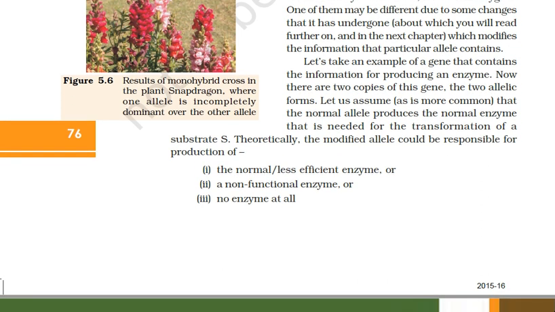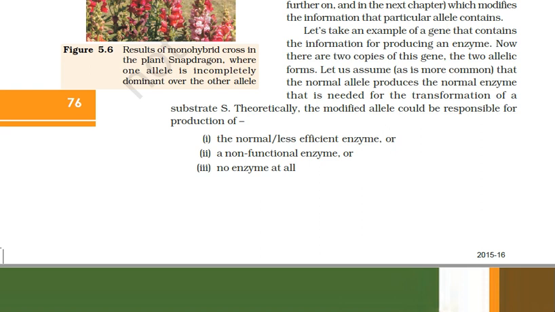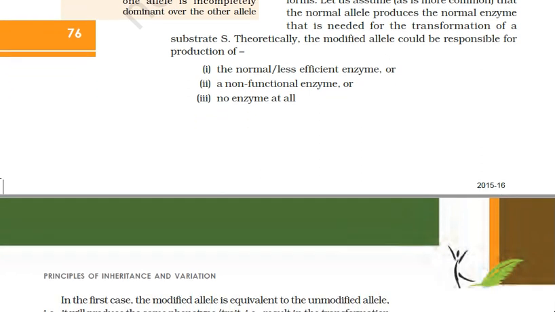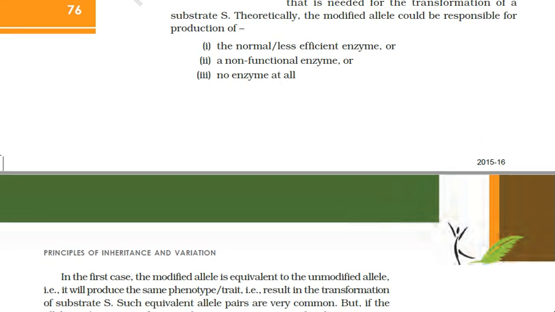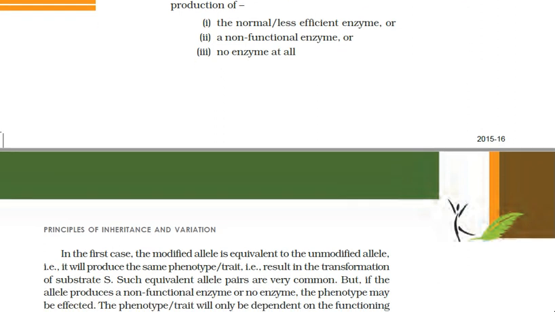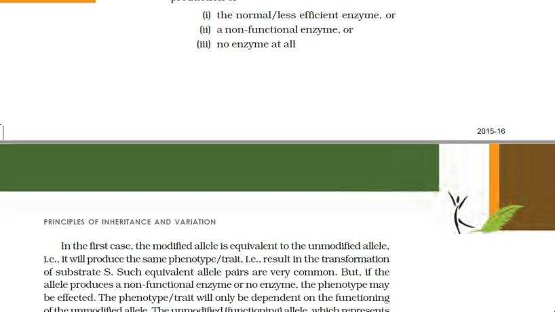Therefore, these three features are shown by the modified allele. Here you can see that in the first case the modified allele is equivalent to the unmodified allele, that is, it will produce the same phenotype trait, resulting in the transformation of the substrate S. Such equivalent allele pairs are very common, but if the allele produces a non-functional enzyme or no enzyme, the phenotype may be affected.